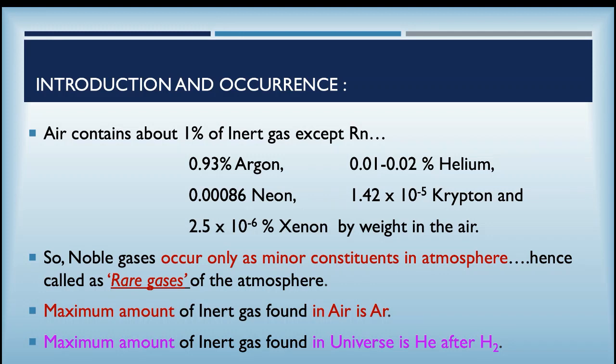Now we find that the maximum amount of inert gas found in air is argon, and the maximum amount of inert gas found in the universe is helium. Hydrogen is in the maximum amount, and after hydrogen, helium is the noble gas found in the universe in the maximum proportion.